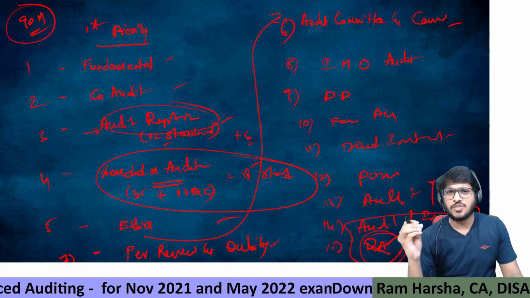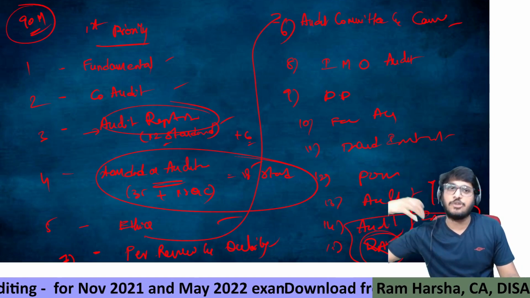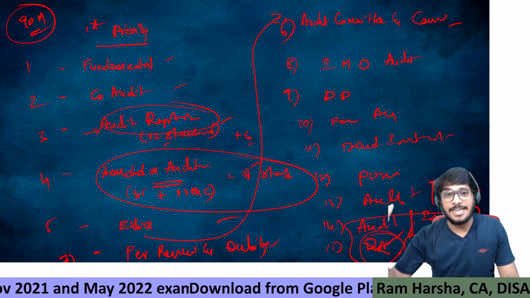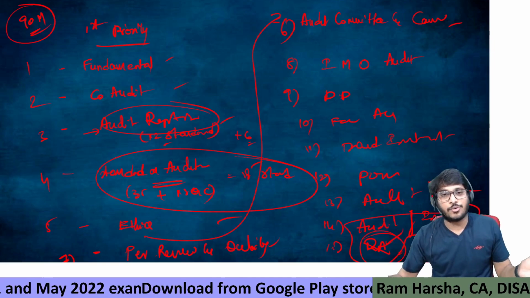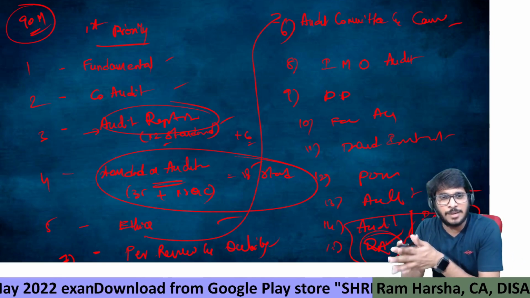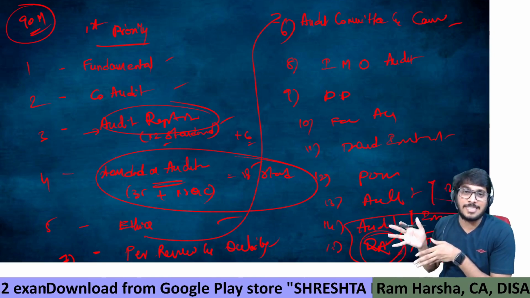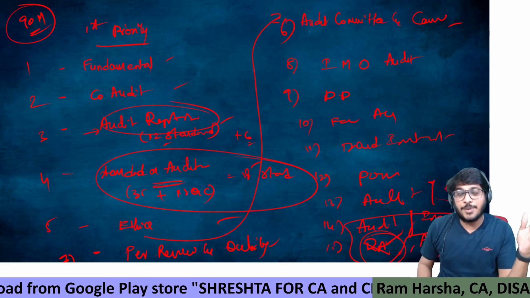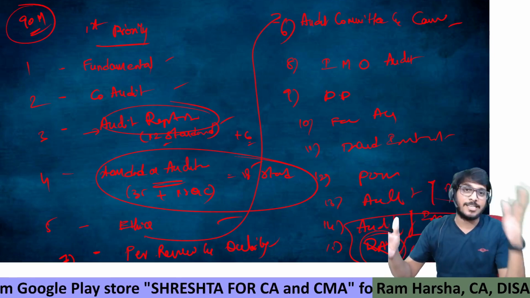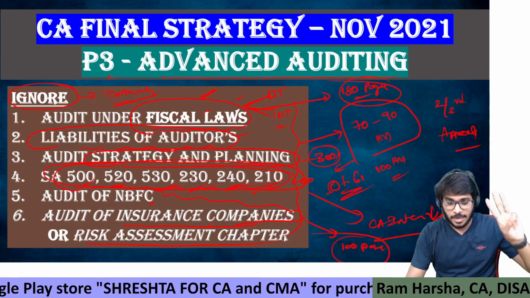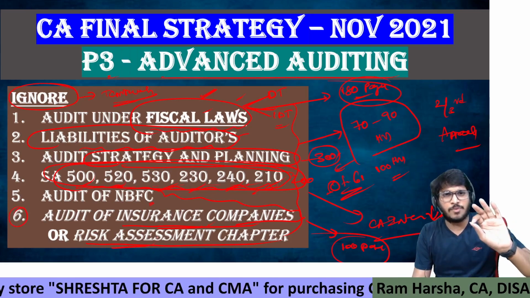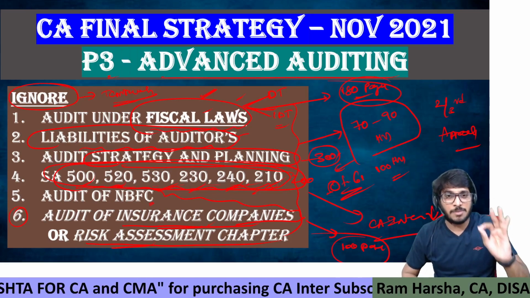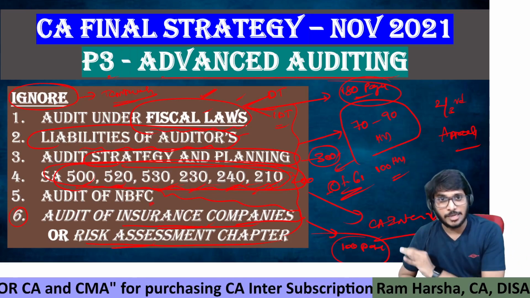But risk assessment is mostly a discussion about controls: internal control, operational control, compliance control, entity level controls, corporate governance level controls. So it talks about complete control management, risk control matrix. It talks about so much of SA 315, which is a little difficult terminology. If you feel insurance company audit is difficult for you, you can read this, or you can read that. The choice is yours. But any one chapter, either insurance companies or risk assessment, please ignore. So these 6 topics, to say it more clearly, please keep them under second priority.